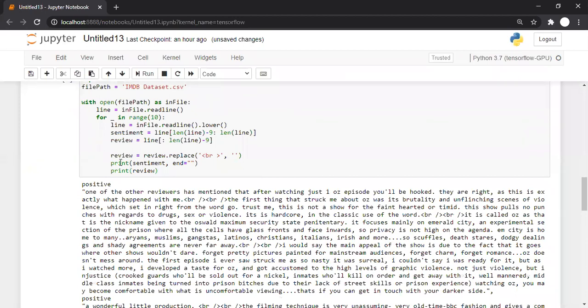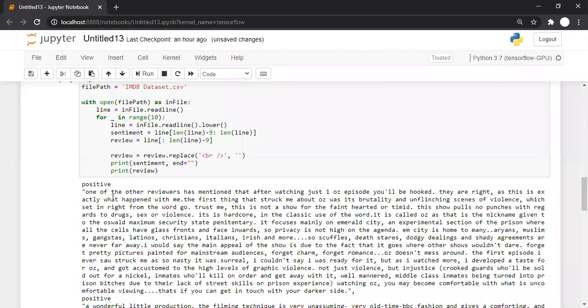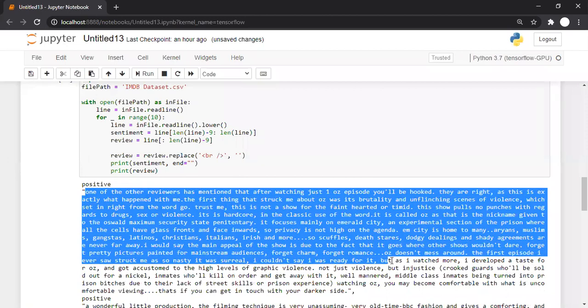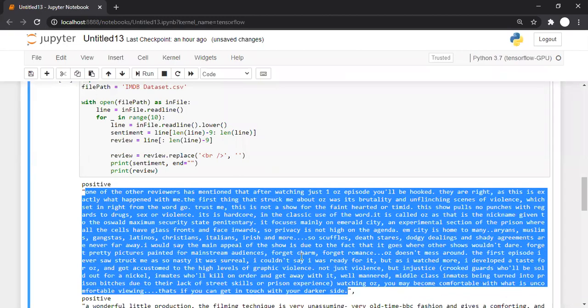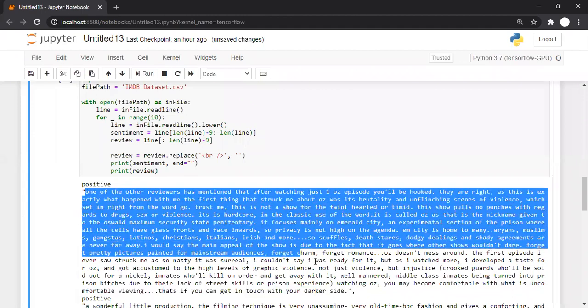Review is equal to review dot replace. Sorry, I made a small mistake. Here it is a slash also. I missed that slash. Yes, now there are no BR tags in our code. Am I right? Now there are no BR tags in our code.